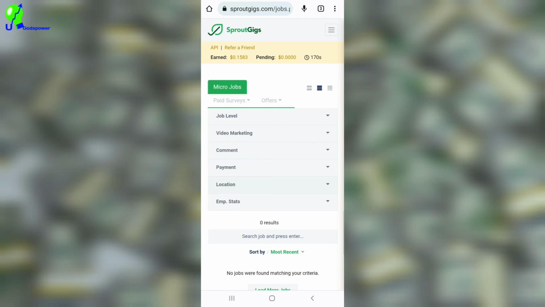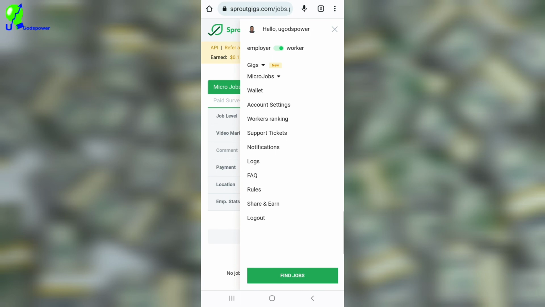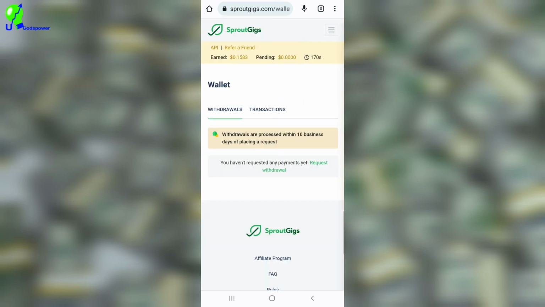You already know how you can create a gig and how you can make money with this website, which is called Sproutgigs. I know you'll be wondering, I've talked about all those things, but how can I cash out? If I want to cash out my money, how can I do that? So what you do is you go to this three-line icon and click on it. Then click over here, where it says wallet. When you click on wallet, if you already have the minimum amount for cashing out, you will see that you have options of cashing out. If I click on request withdraw, it will take us to where we select the payment method, PayPal, Bitcoin, or other payment methods that they added, and you'll be able to withdraw your money.